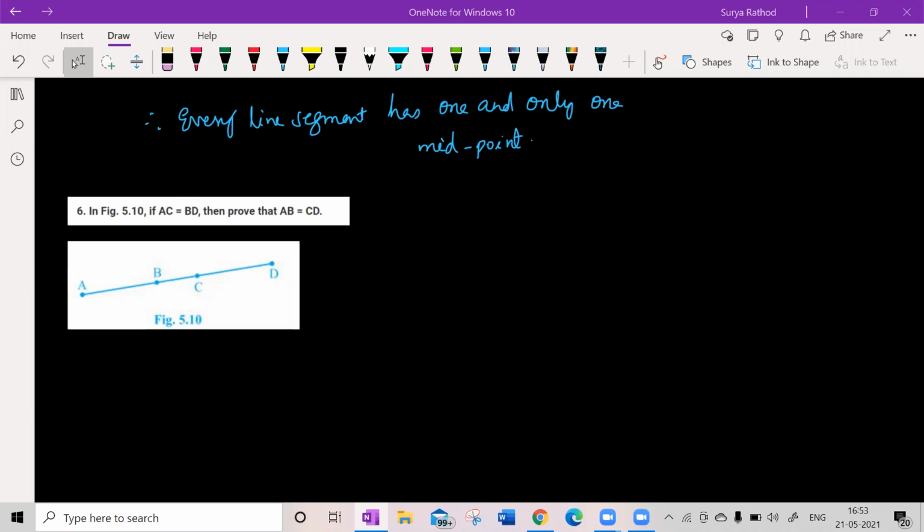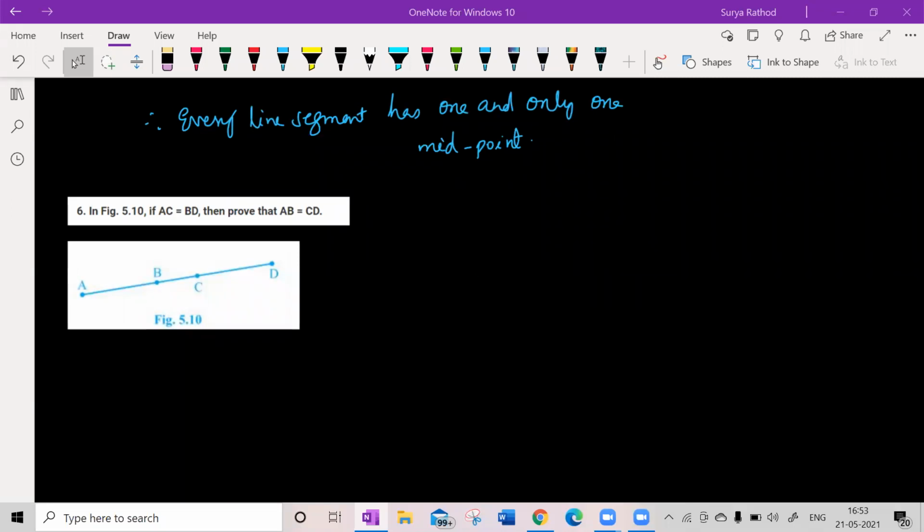According to the figure, AC is equal to AB plus BC, and BD is equal to BC plus CD. Since AC is equal to BD, then when equals are subtracted from equals, the remainder is equal. So AC minus BD is equal to AB plus BC minus BC minus CD. So BC and BC get cancelled. We are left with AB equal to CD. Okay. Good. So I think everyone has done this.